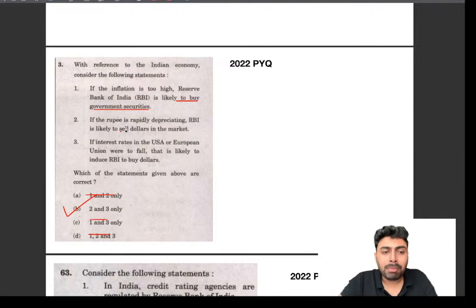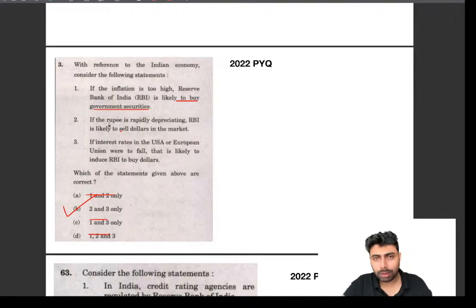If I am to analyze this particular statement, if the rupee is rapidly depreciating, you have to try to write it in the rough pages of the question paper as rupee depreciating, and put an arrow. Then, what will be the course of action? You have to write your answer, and then compare it.